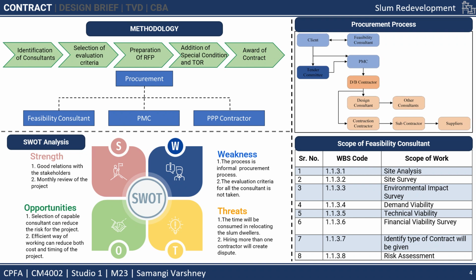Three major consultants that have been procured for the project are the feasibility consultant, PMC, and the PPP contractor. The process for the procurement is, first, the client will hire the feasibility consultant, then the tender committee will sit together and appoint the PMC, and further the PMC will appoint the design and build contractor. The design consultant will further hire other consultants, and the same with the construction consultant, who will hire subcontractors and suppliers.